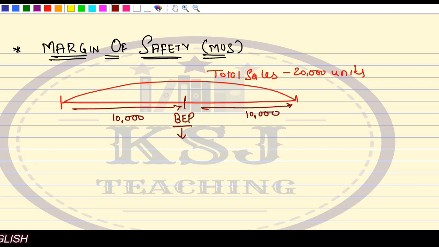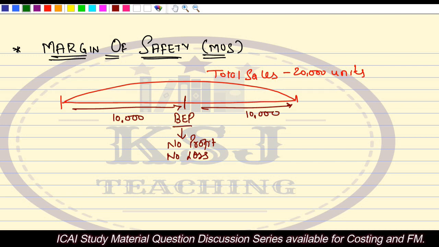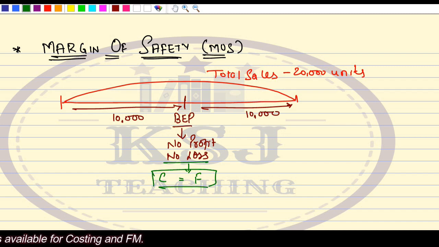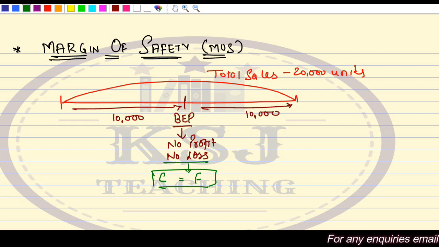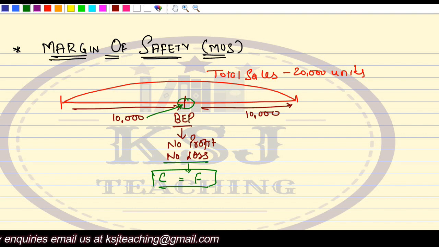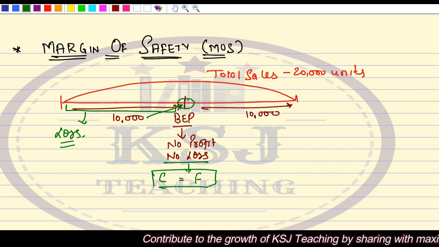Now this is my break-even point. Break-even point says no profit, no loss. Or another thing that the break-even point says is that contribution is equal to fixed cost. Say 10,000 units is your break-even point. If you are manufacturing less than 10,000 units, that means you are not earning enough to cover your fixed cost. In this part, you will have a loss.